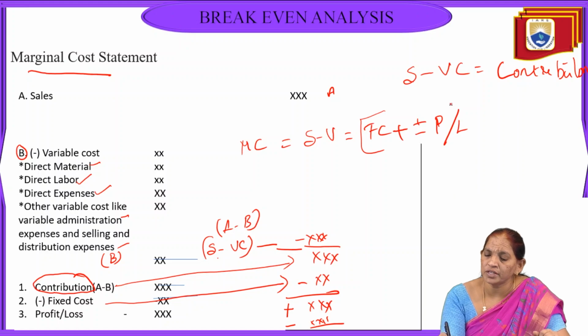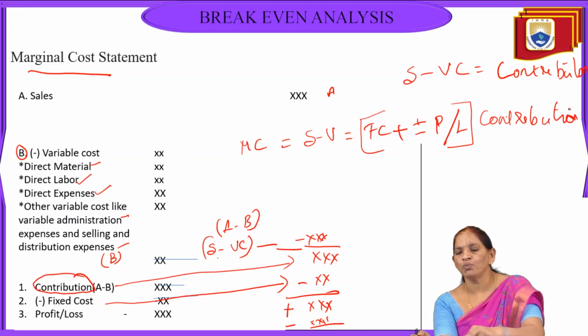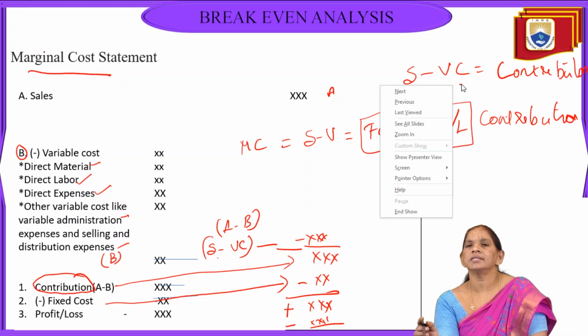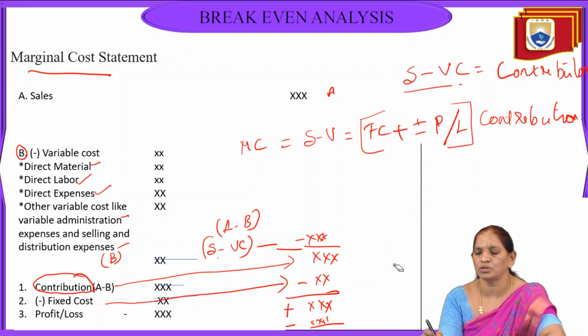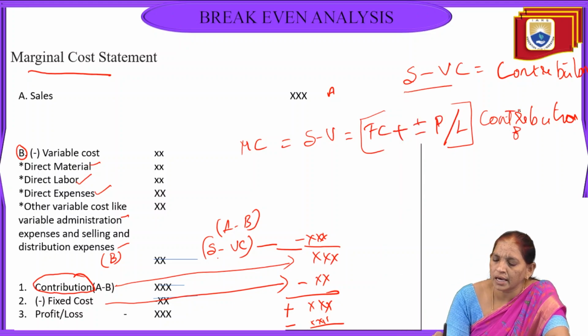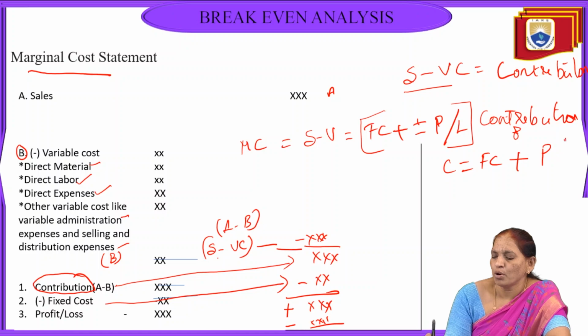So fixed cost plus profit or loss, we call the contribution. If I want the contribution, I can use the formula sales minus variable cost, or I can say contribution is equal to fixed cost plus profit, or fixed cost minus loss.